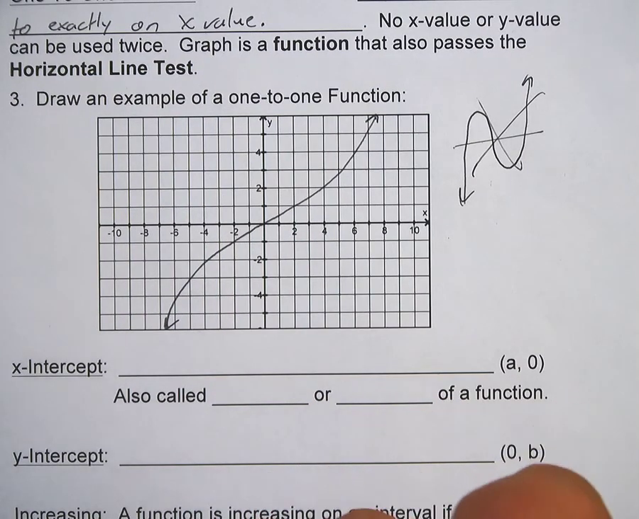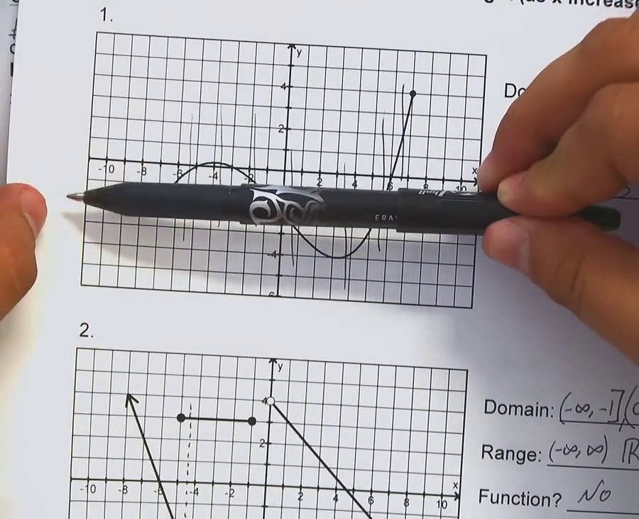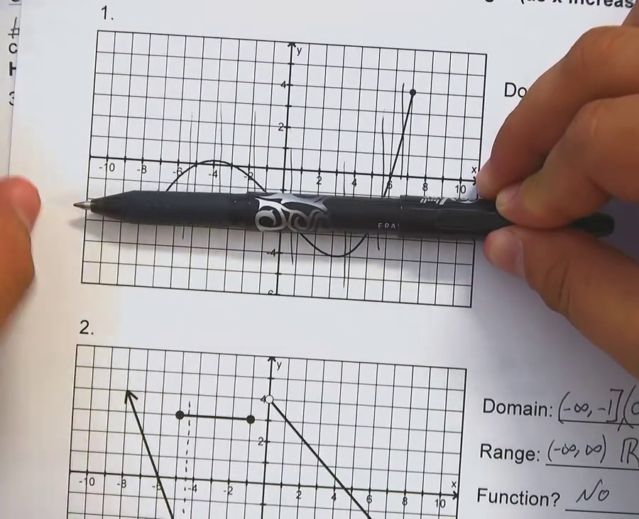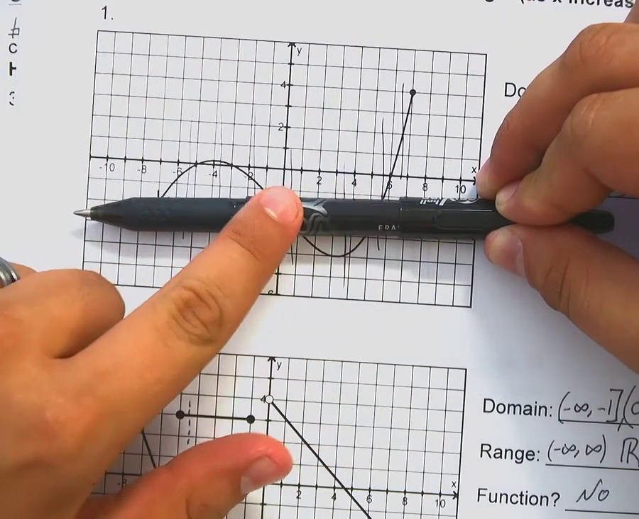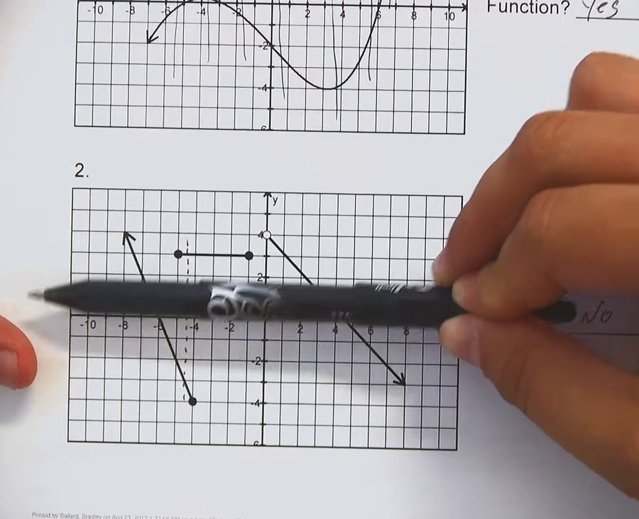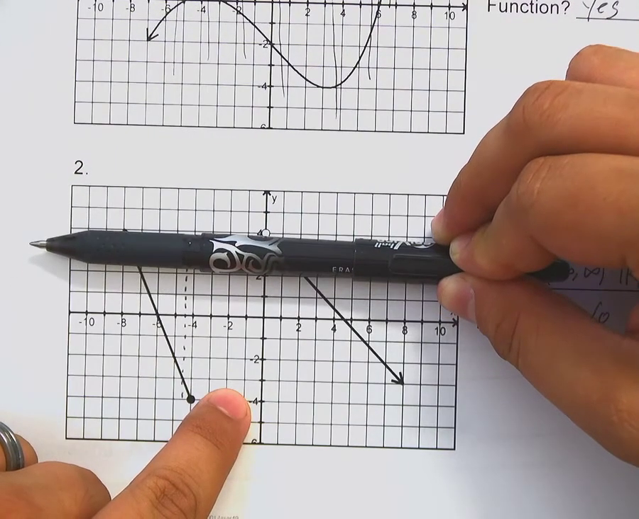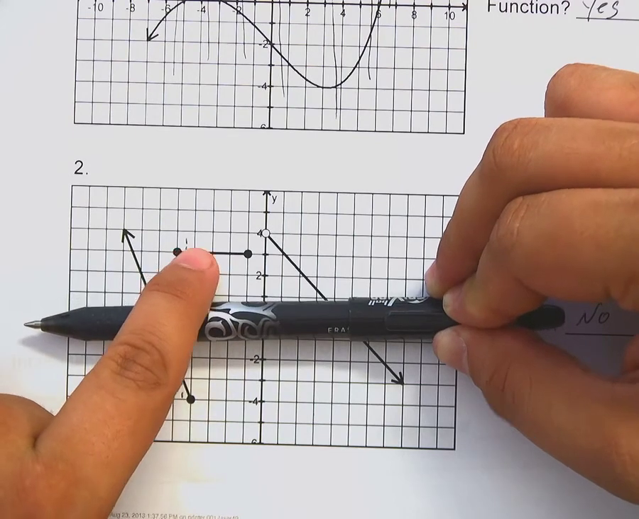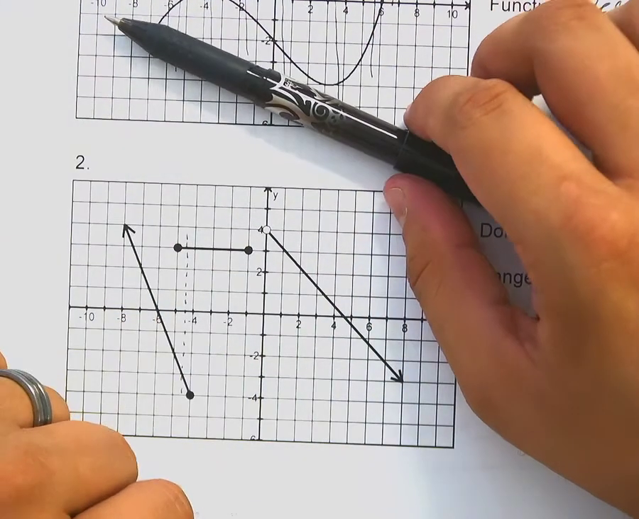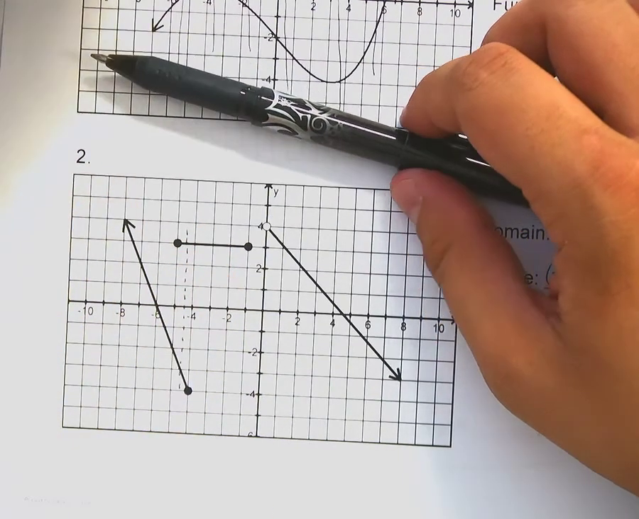So if you look back here on these other graphs, these are not one-to-one because it does not pass the horizontal line test. It hits here and here and here, if you can imagine my pen being a horizontal line. Same thing down here. It hits here and here. And this whole section right here, this horizontal line, makes the whole thing irrelevant. So even if that was the only part of this graph, it's still not one-to-one.